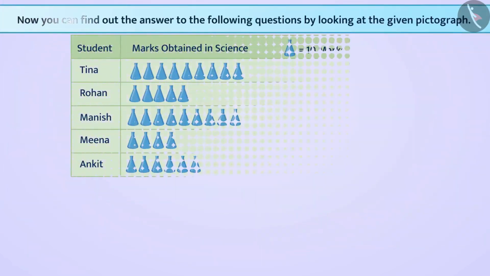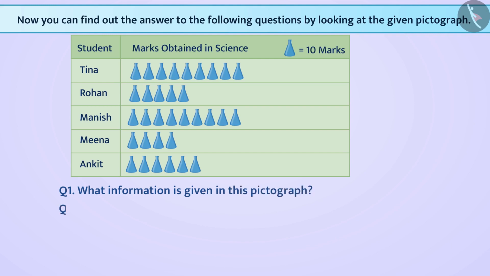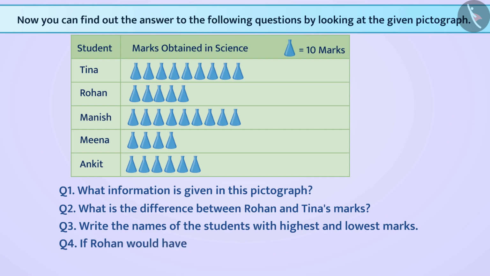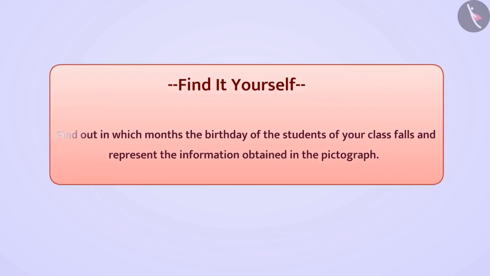Now you can find out the answer to the following questions by looking at the given pictograph. What information is given in this pictograph? What is the difference between Rohan and Tina's marks? Write the name of students with highest and lowest marks. If Rohan would have got 50% marks in science, then what percentage of marks did Manish get? Similarly, find out in which months the birthday of students of your class falls and represent the information obtained in the pictograph.